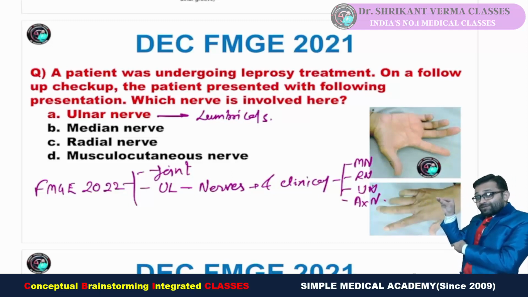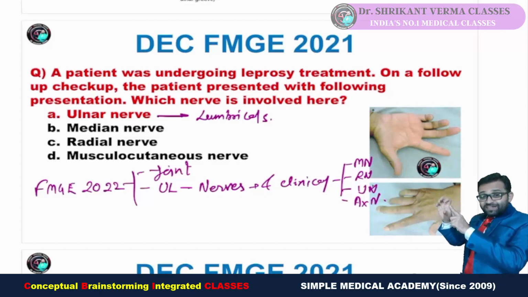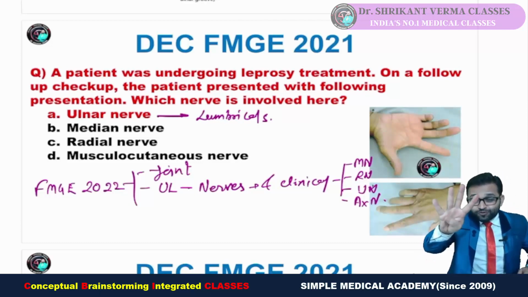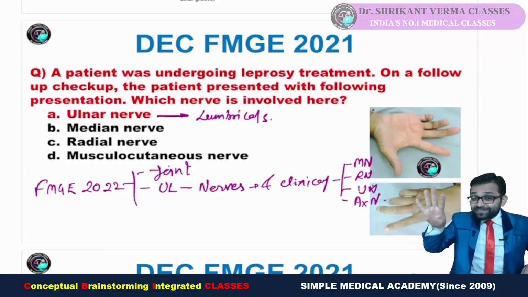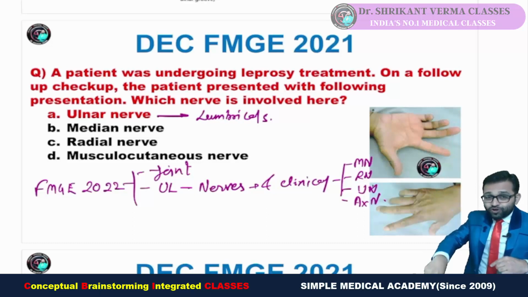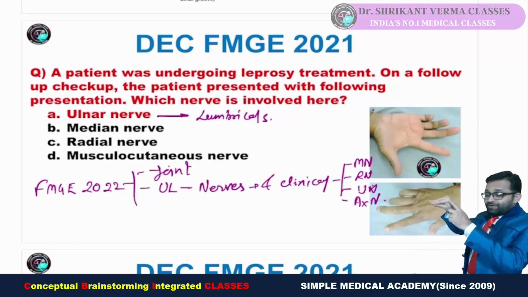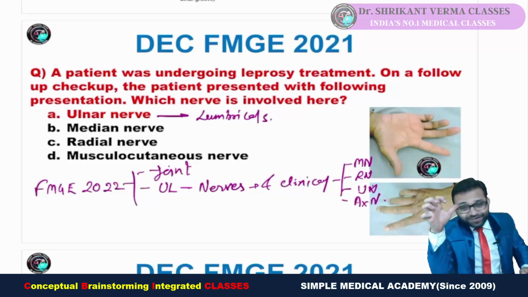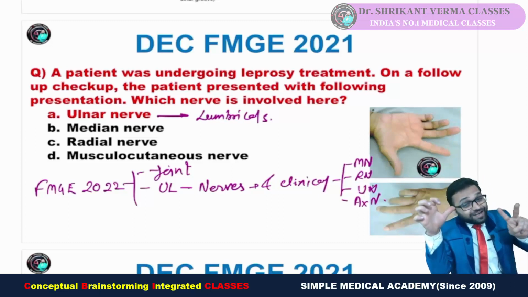If there is damage to all the lumbricals, the opposite occurs: extension at the metacarpophalangeal joint and flexion at the interphalangeal joint. So this is our complete claw hand. I told you that the first and second lumbricals are supplied by the median nerve, and the third and fourth by the ulnar nerve. Getting the point? So if both nerves are damaged, the opposite of the pen holding position occurs. There will be extension here and flexion there. So what is this? This is our complete claw hand, when both the median nerve and ulnar nerve are damaged.